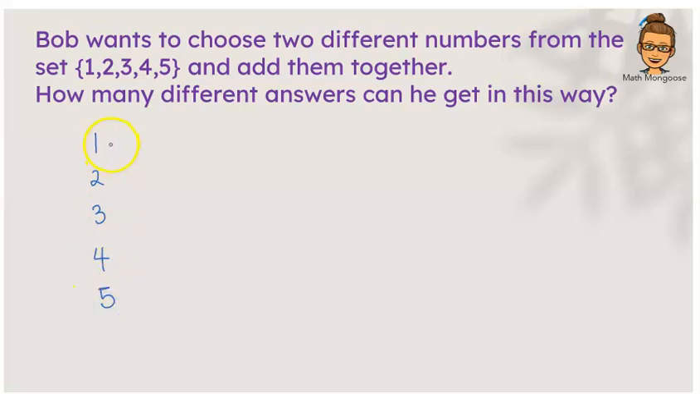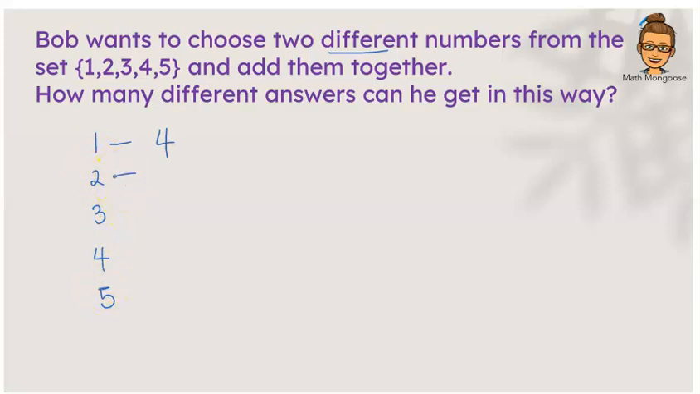All right, now let us see how many other different numbers he can add to number 1. He can add 1 and 2, he can add 1 and 3, he can add 1 and 4, and he can add 1 and 5. Okay? Because they have to be different numbers, he's not adding 1 and 1. So how many different numbers can he add together? He can add 4 different numbers. 1 plus 2, 1 plus 3, 1 plus 4, and 1 plus 5.